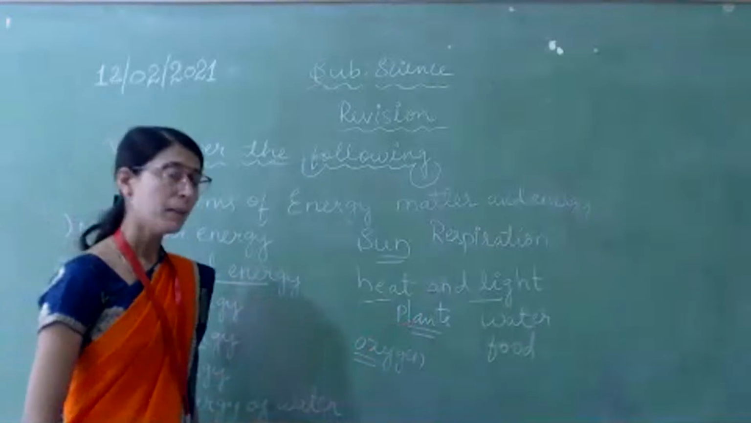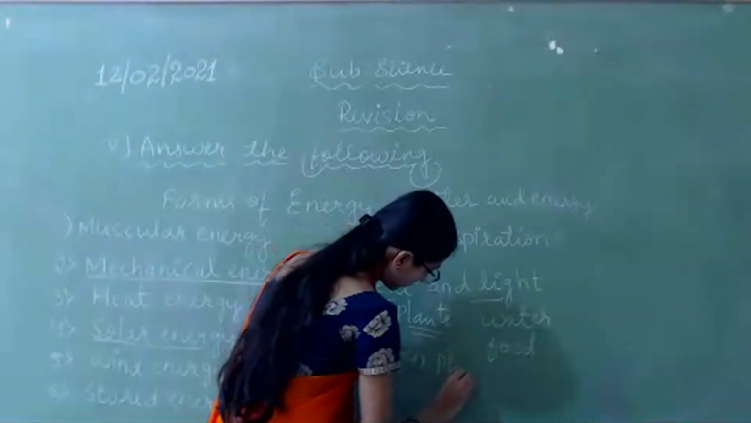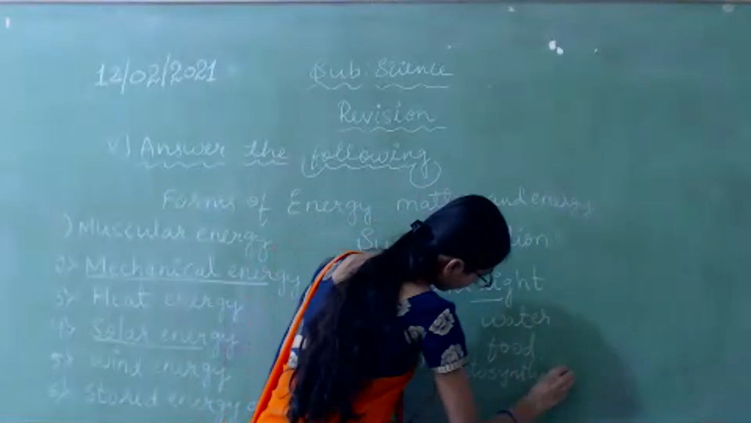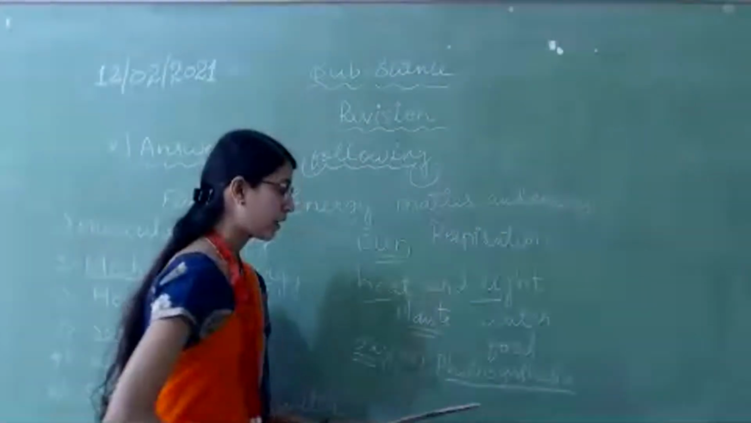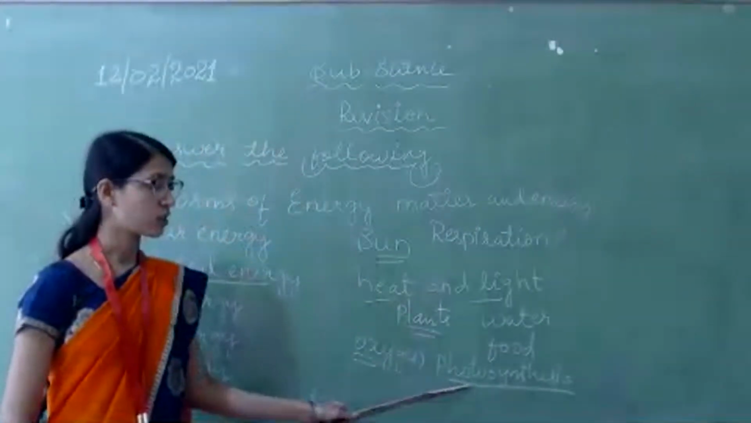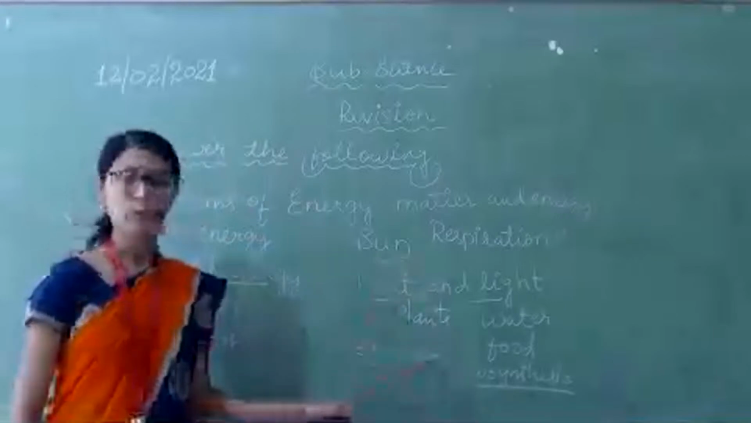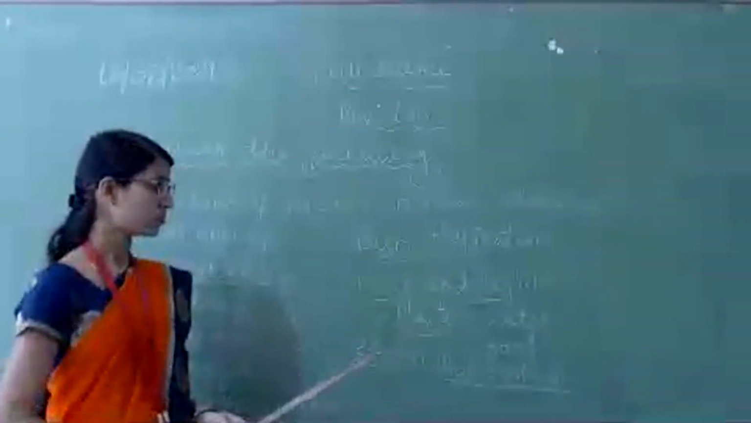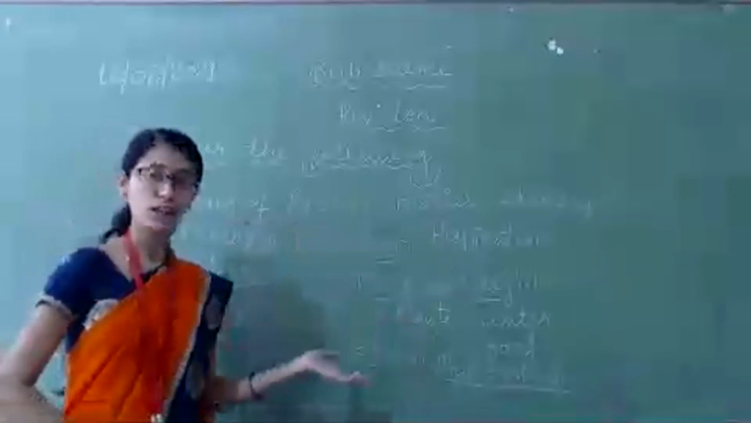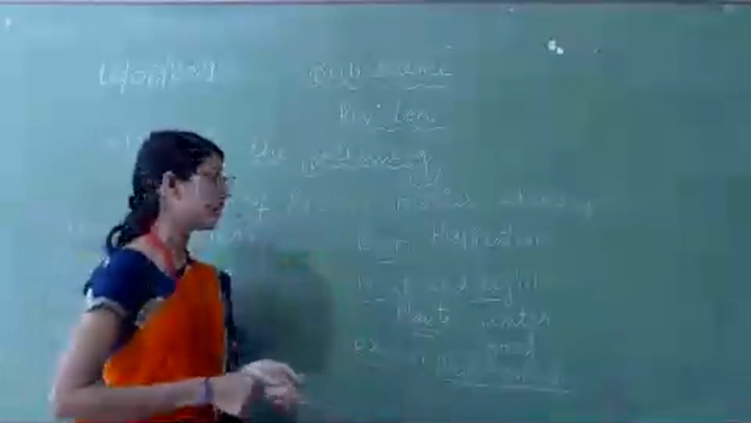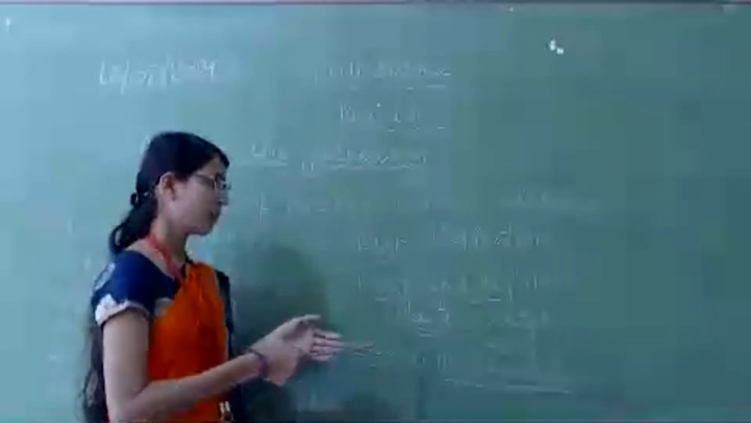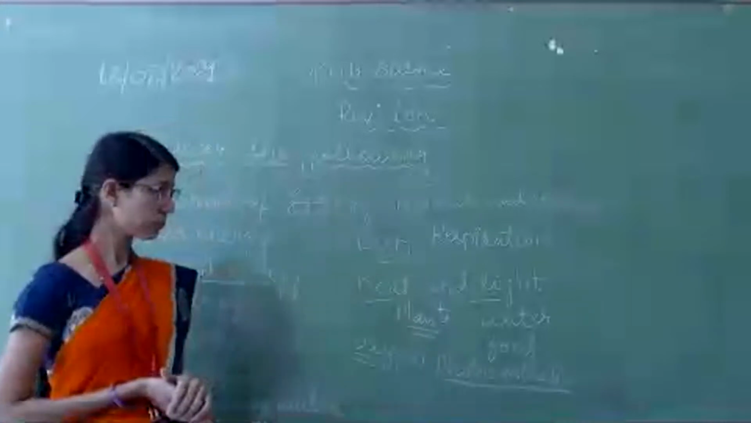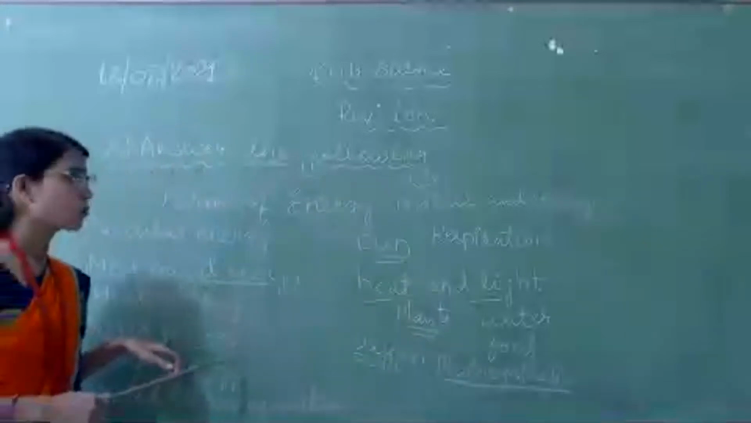How do plants prepare food? By the process called photosynthesis. Here photo means light. By using sunlight, plants prepare their own food, and that process is called photosynthesis. So we depend on one another, right? For respiration we depend on oxygen, and we get that oxygen from plants, and for their growth plants need the sun. Got it? So again, what is the use of solar energy?